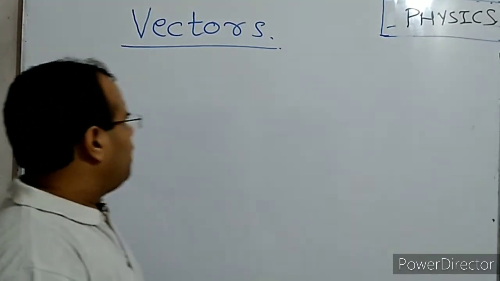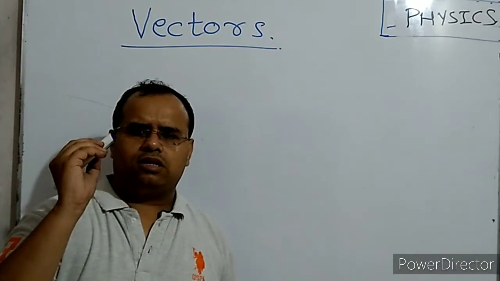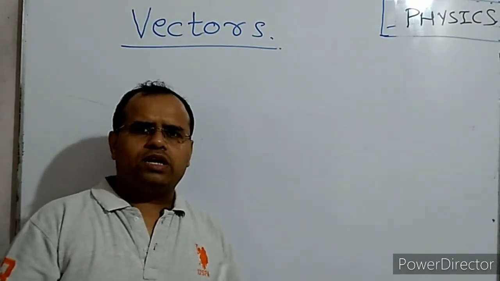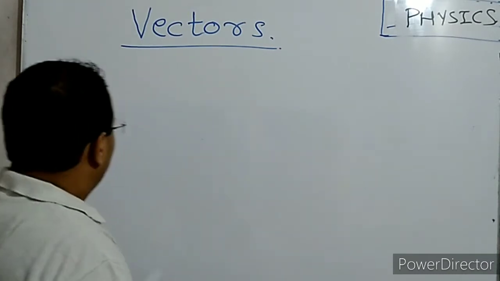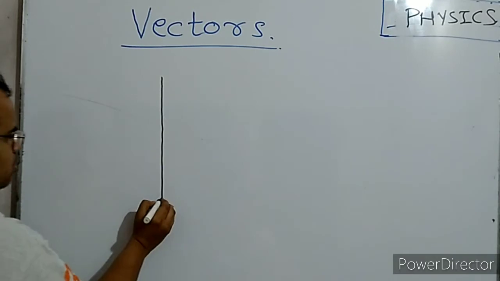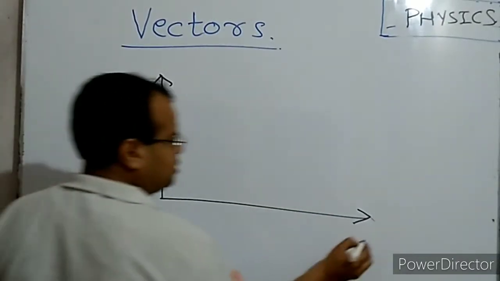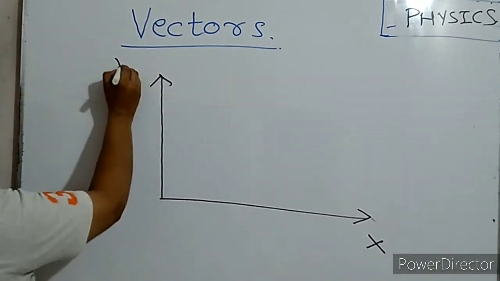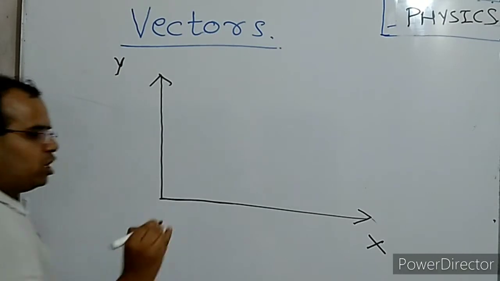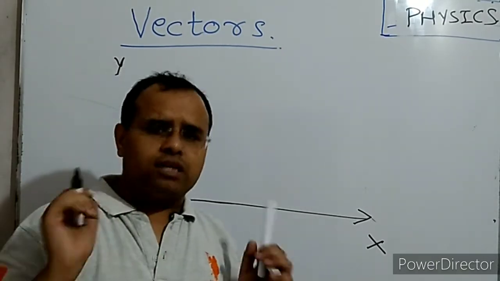But before that, I would like to discuss a very important concept in vectors, so that we can define the vector. Suppose these are the axes, the x axis and the y axis. Suppose we are talking about a simple displacement vector, because displacement is a vector quantity.